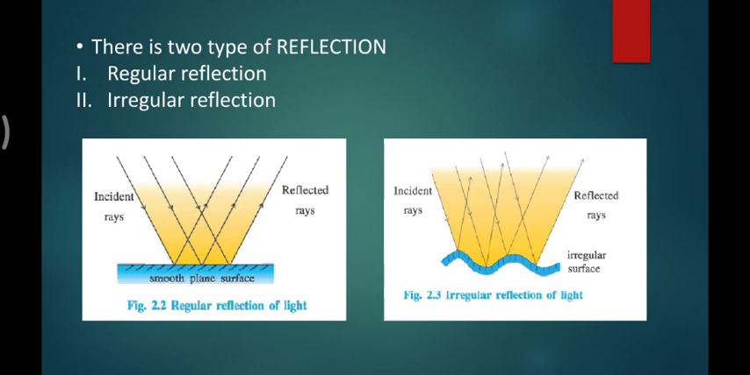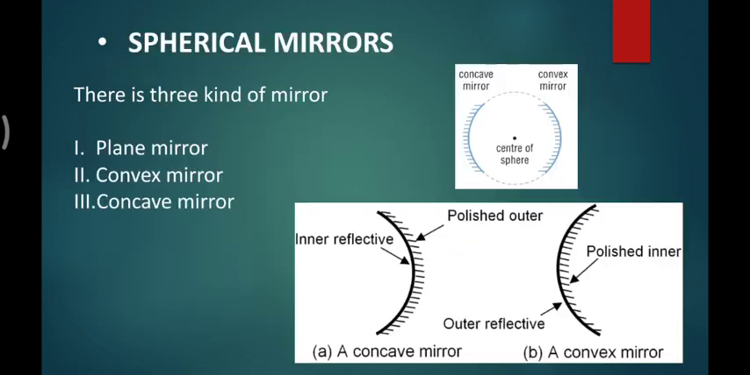Reflection can happen by a mirror, and mirrors form images. Later in the chapter we will see how images are formed. One special mirror is the spherical mirror. There are three kinds of mirror, as you can see. Plane mirrors we have in our homes; we use plane mirrors very well. Then the convex mirror, one more type, and the concave mirror. Let me clarify what convex and concave are.